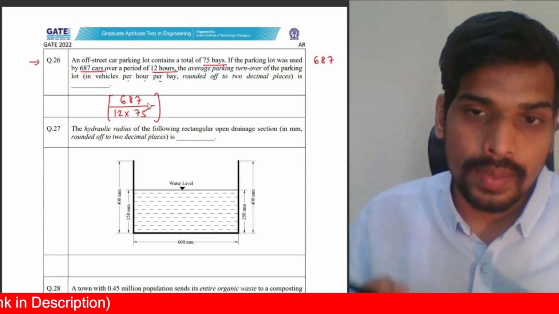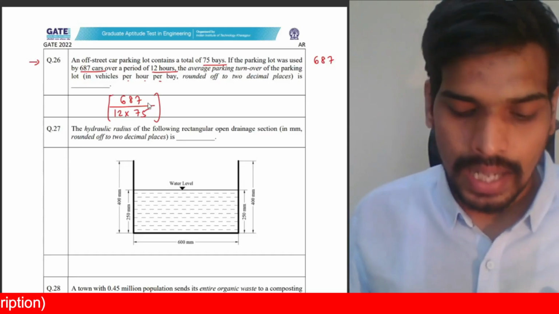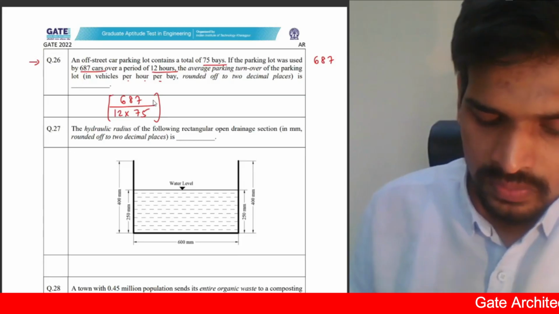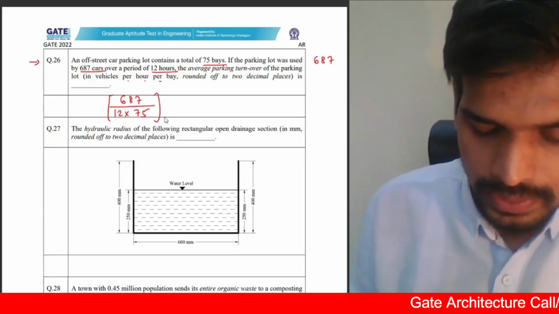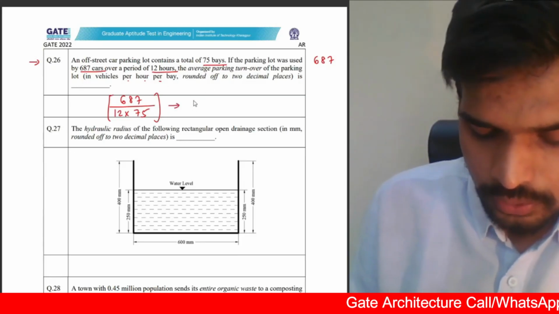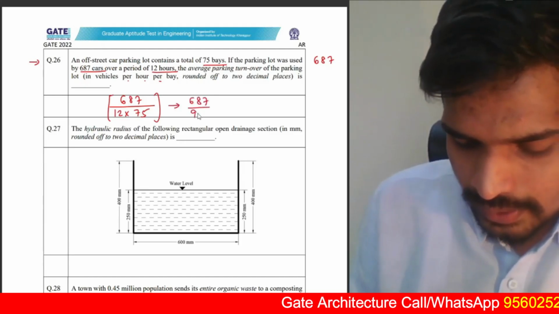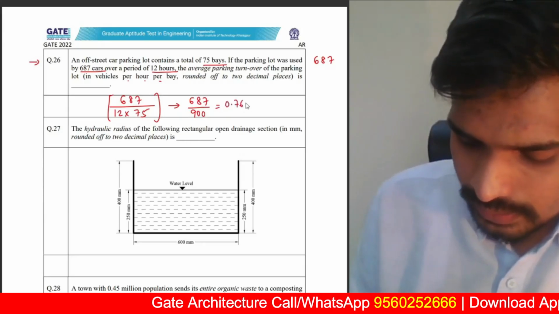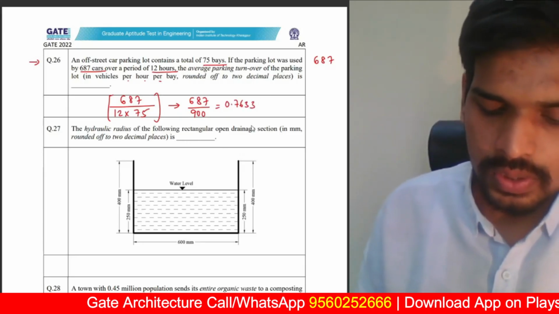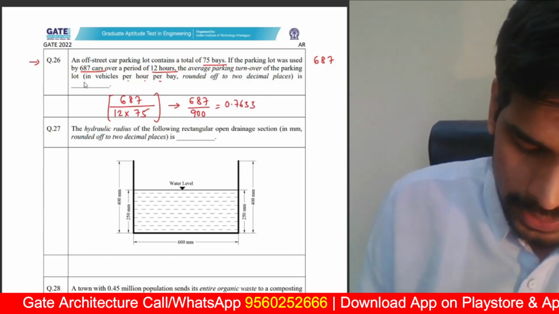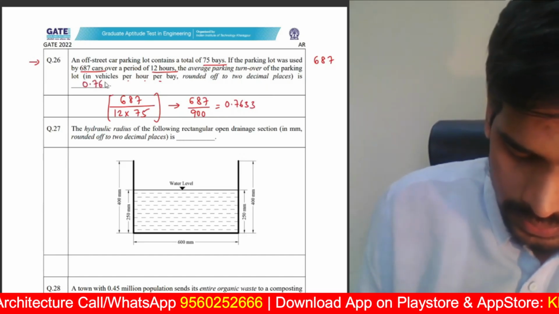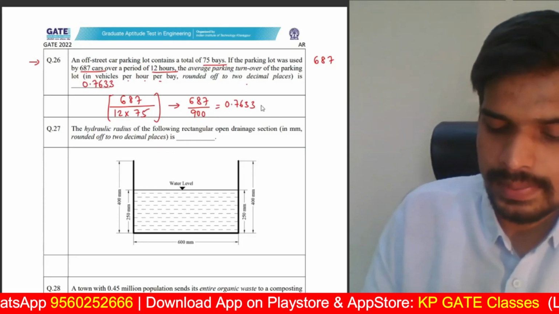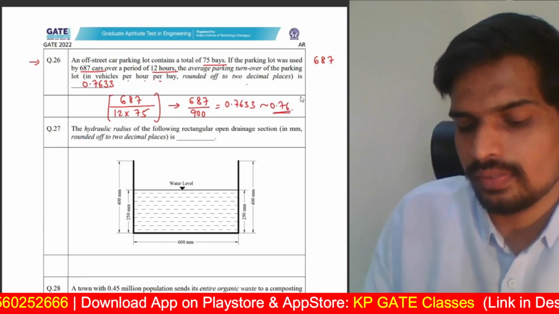Number of vehicles occupying a bay per unit time that is counted or measured over a day is known as average parking turnover of that particular day. So we are calculating that as 687 divided by 12 into 75. 12 into 75 I think should be 900. So 687 upon 900, you'll get your answer. You can use your calculators and check. Your answer should be 0.7633. They're not asking us to express in a percentage, so you will directly express it as 0.7633. Round off to two decimal places, your answer will be 0.76. That's the answer for this question.